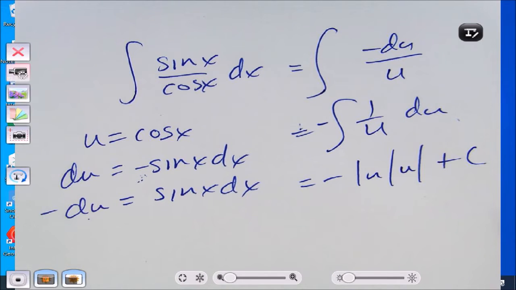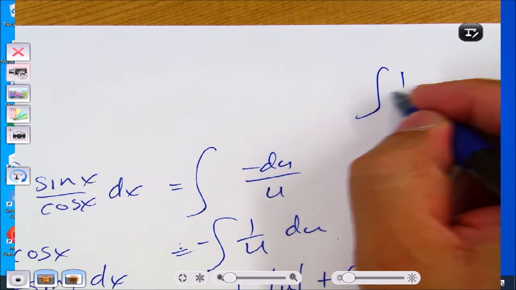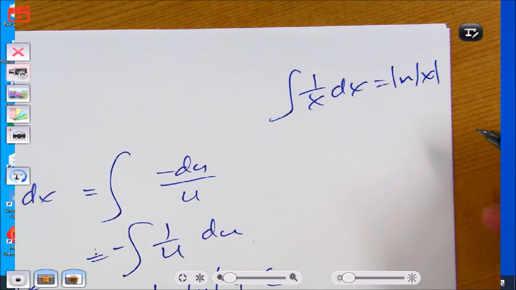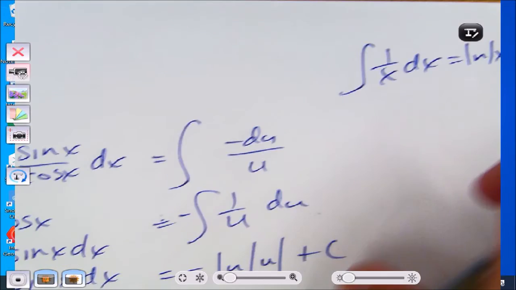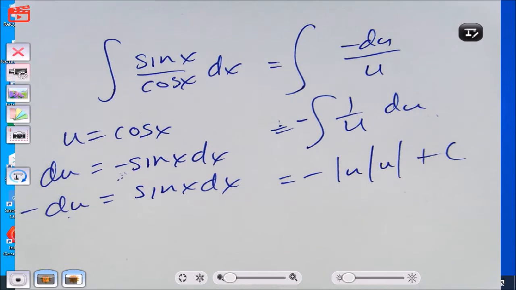That is a basic integral. Don't let the fact that it's a different letter fool you. If I have the integral of 1 over x dx, do you agree that's natural log of the absolute value of x? Okay, so for the step where you have negative du over u in the integral, how do you make it like du times 1?